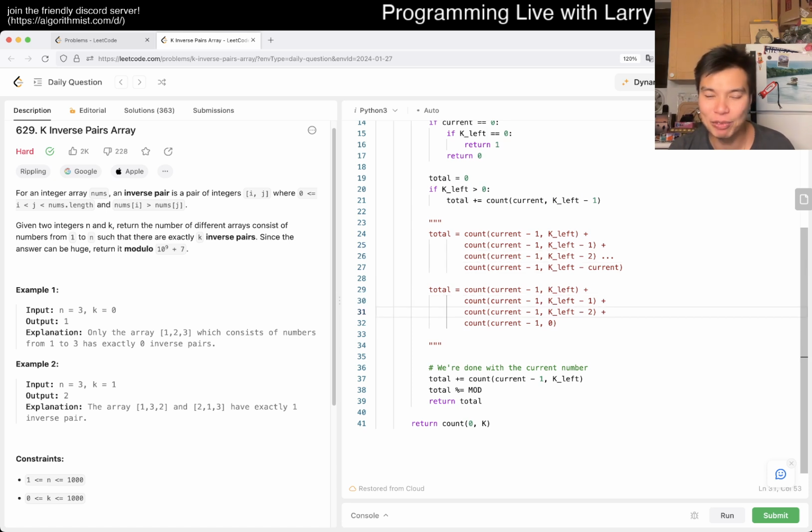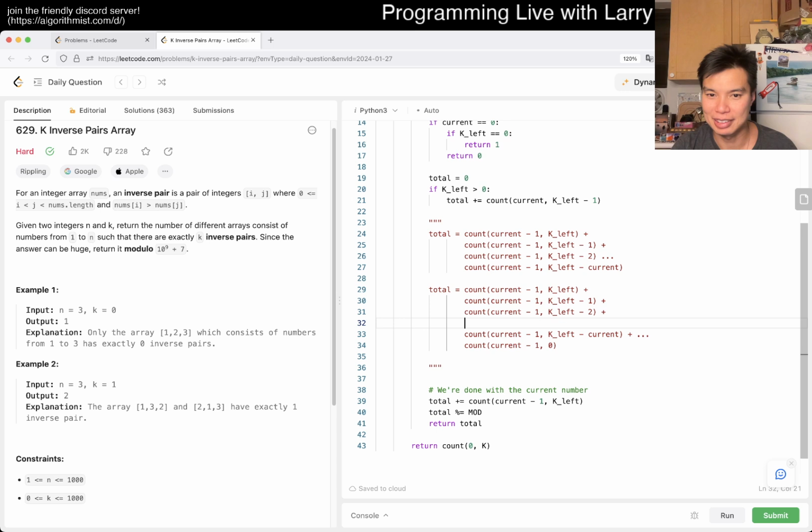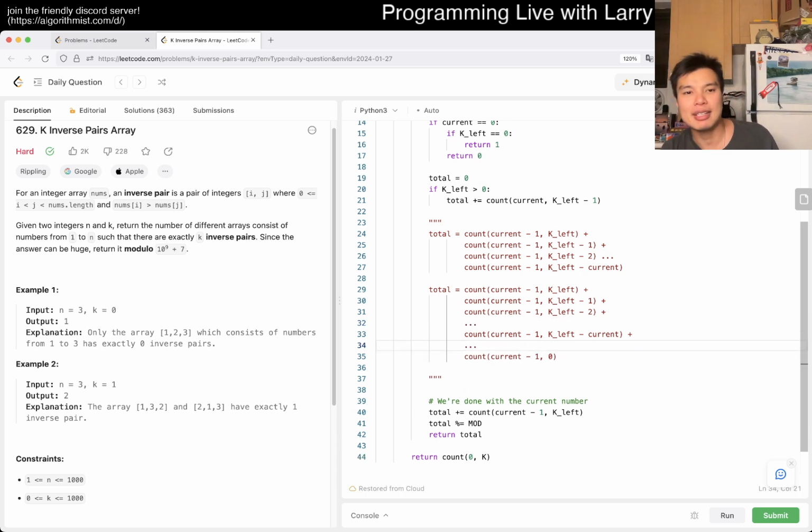So let's expand this out a little bit. You have k left minus current plus dot dot dot, right? Let's dot dot dot this part and dot dot dot this part, right? So then you have these two things. So then now what? Let's expand this one more out, right?